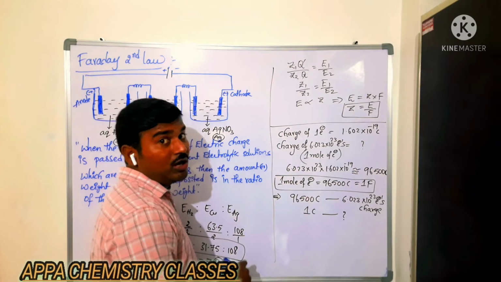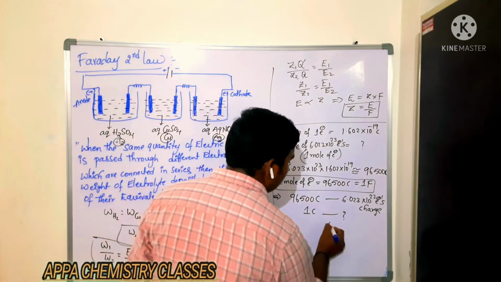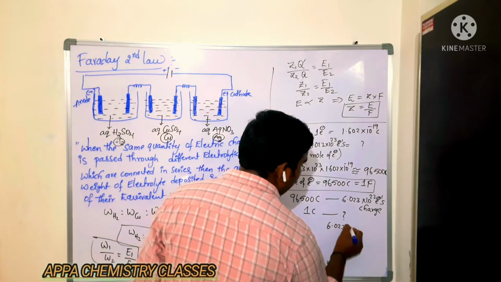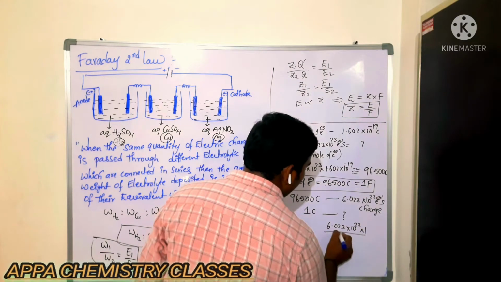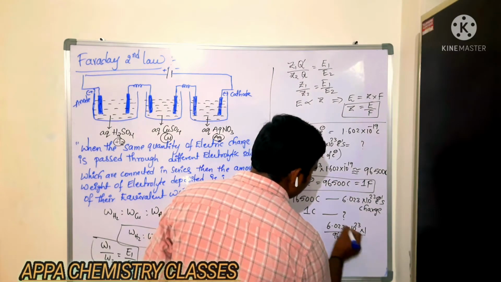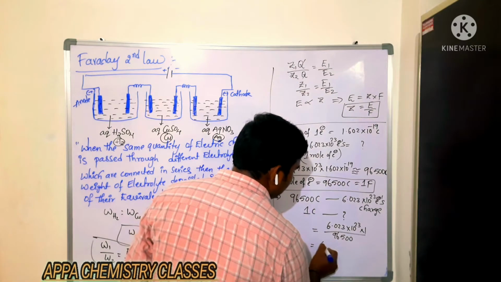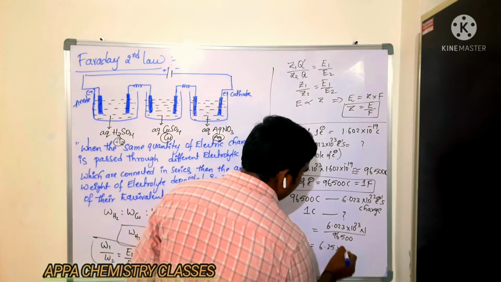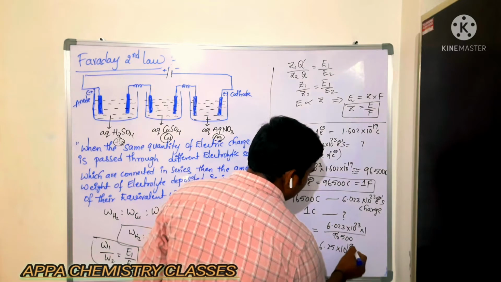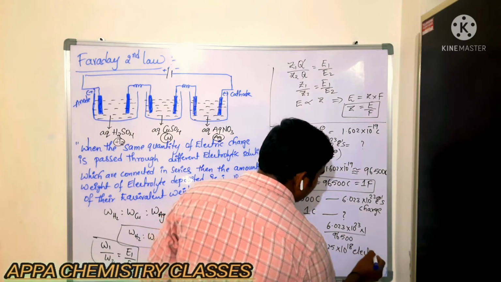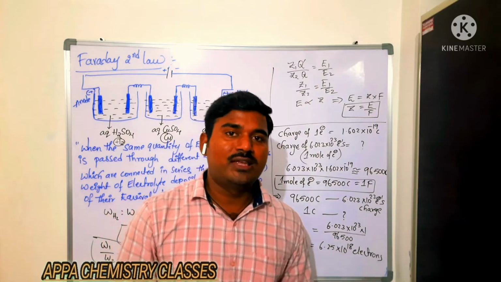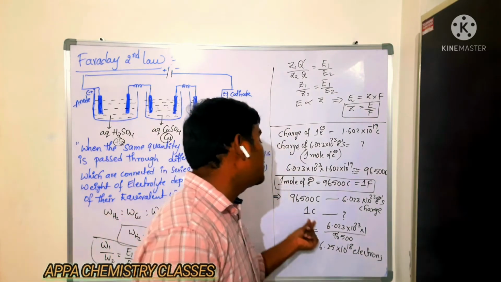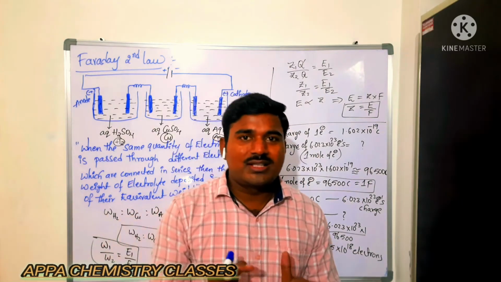We get it by dividing 6.023 × 10^23 by 96,500. If you do this calculation, you will get 6.25 × 10^18 electrons. So in 1 coulomb these many electrons are there, and these many electron charges will give you 1 coulomb. Is that clear?